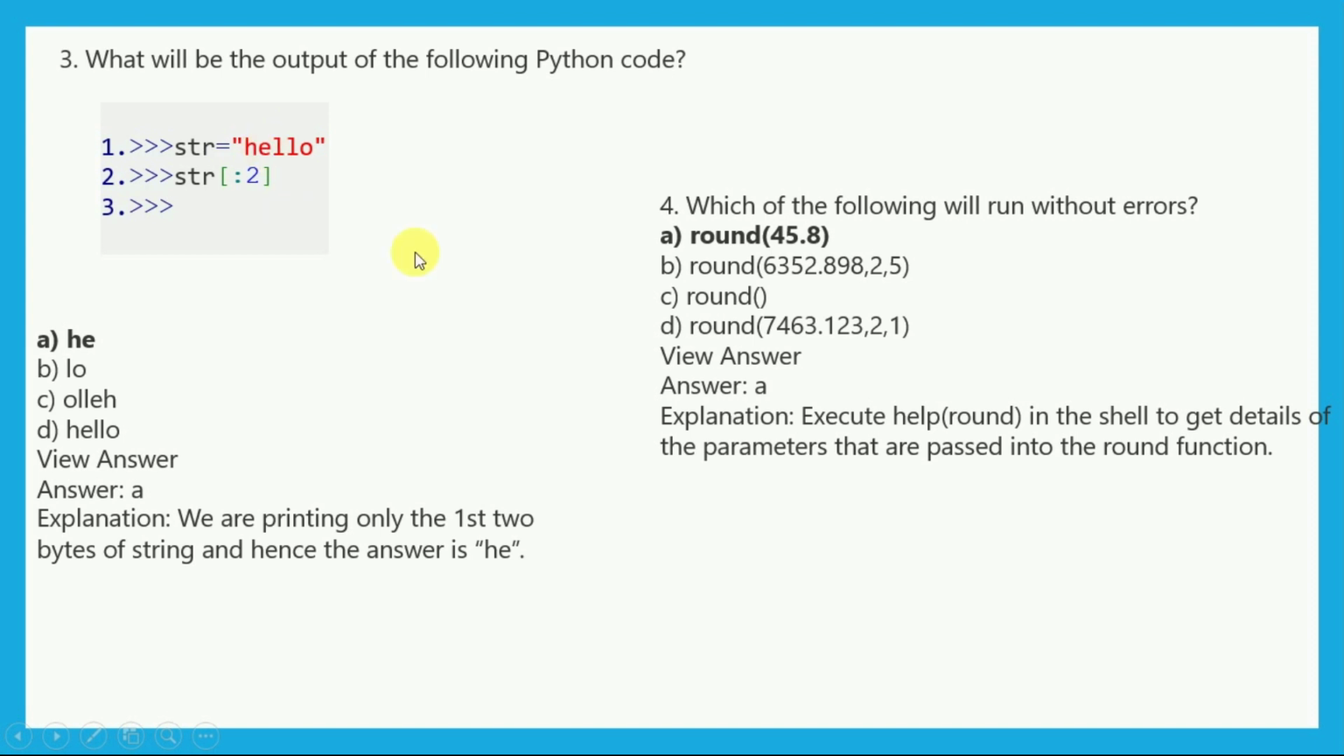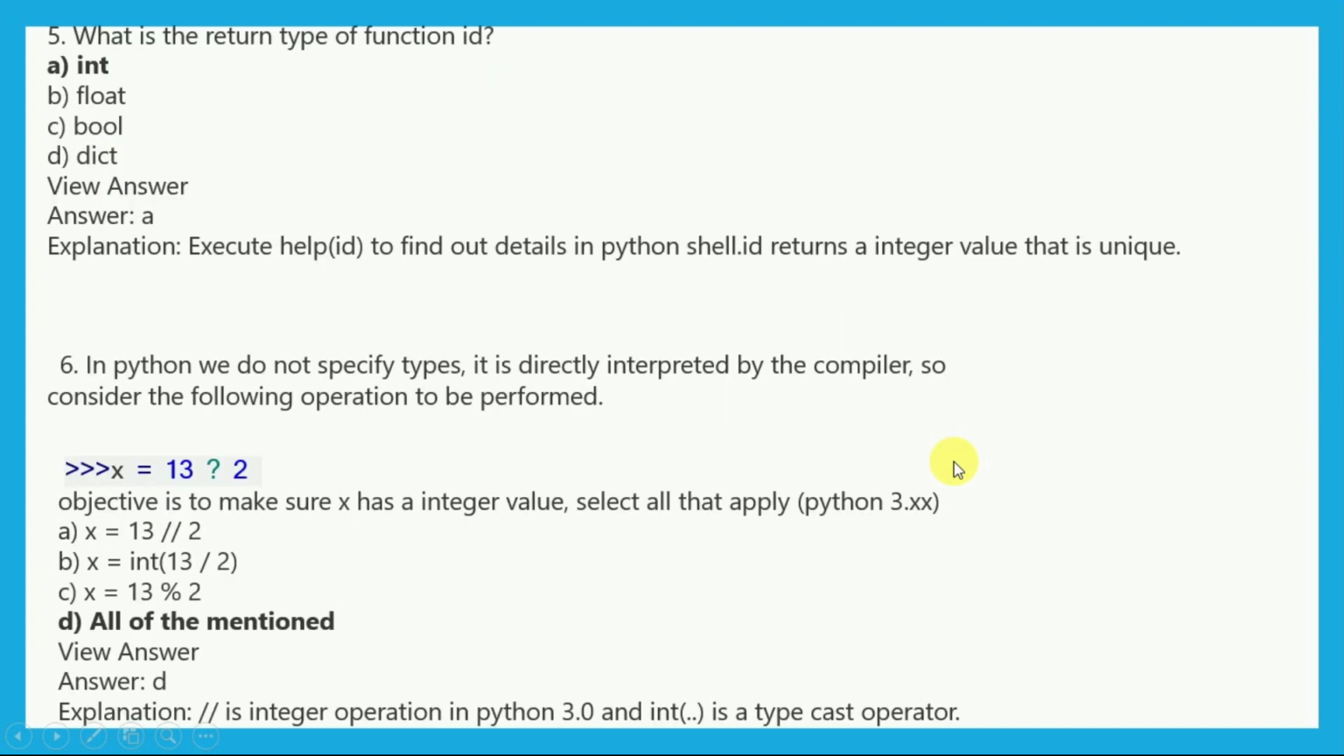So now the next question that we have: which of the following will run without error? round(45.8), round of this, round of this, and round of this value. So the answer to this question is very clear, option A, round value of 45.8. Execute help(round) in the shell to get details of the parameters that are passed into the round function.